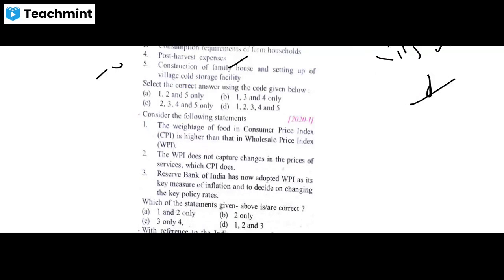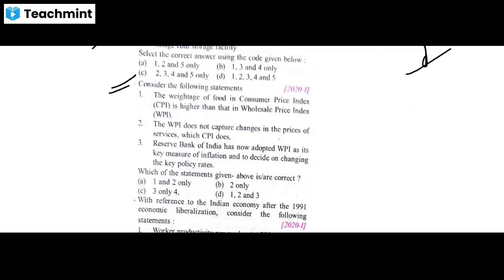Next question. Consider this following statement. The weightage of food in Consumer Price Index, that is CPI, is higher than that in Wholesale Price Index. Okay, so they are saying that the weightage of food in CPI is higher than the WPI.